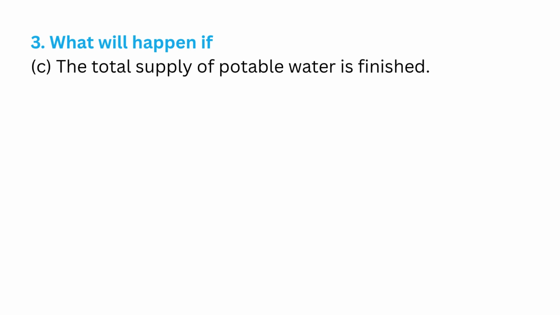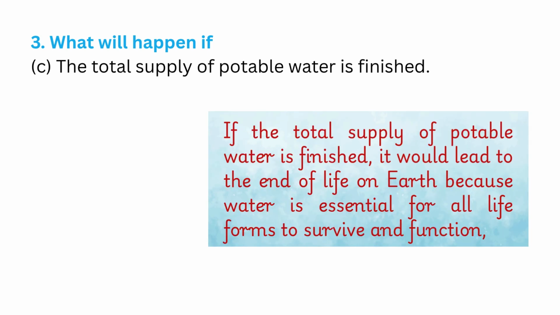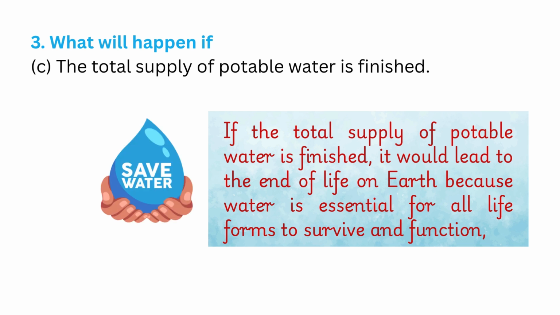Next question. 3. What will happen if C. The total supply of potable water is finished? If the total supply of potable water is finished, it would lead to the end of life on Earth, because water is essential for all life forms to survive and function.